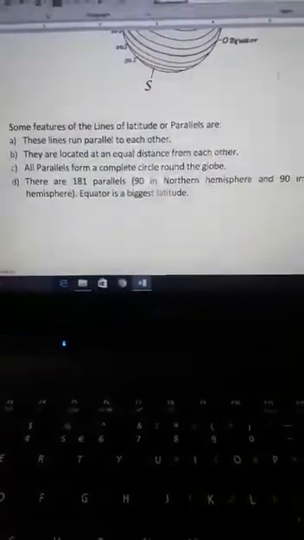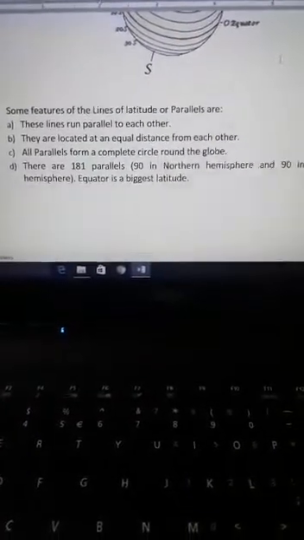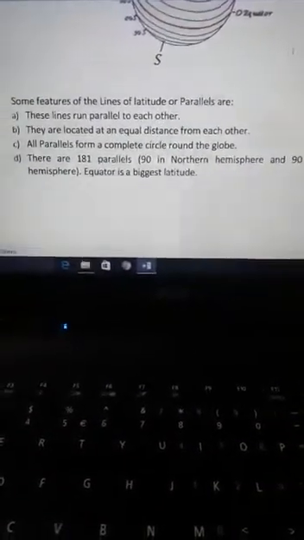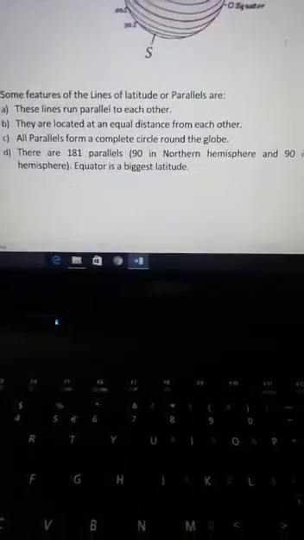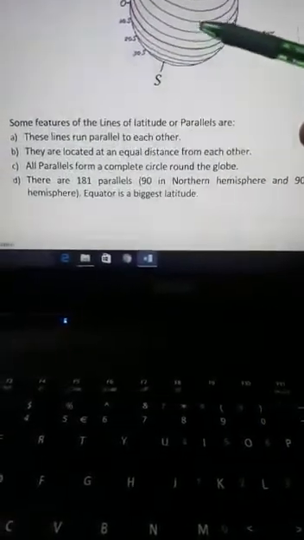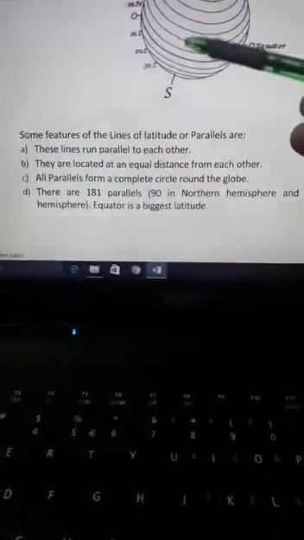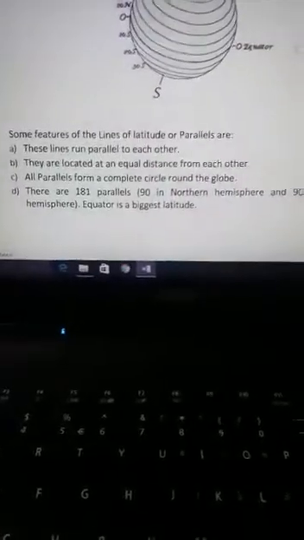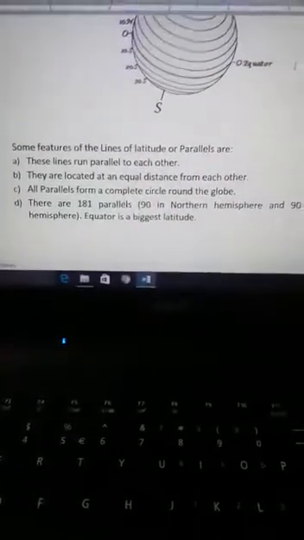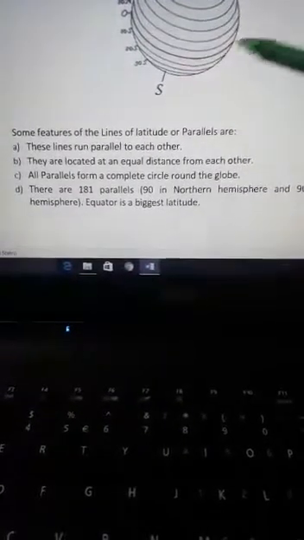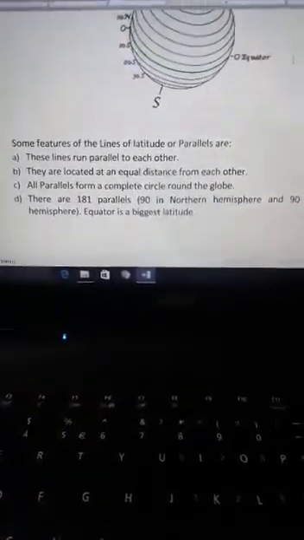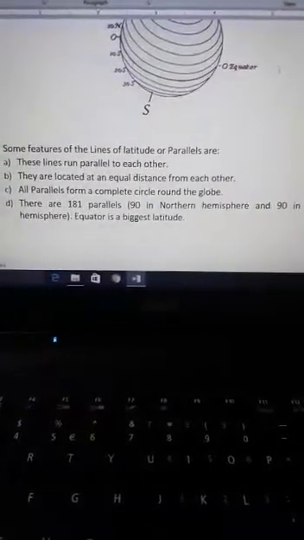Now let's discuss some of its features. What are the characteristics of these latitudes? What type of lines are these? These lines run parallel to each other. As I have told you, they never meet at any point with each other. They run in the same direction as they are drawn on the globe.